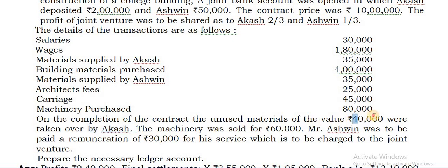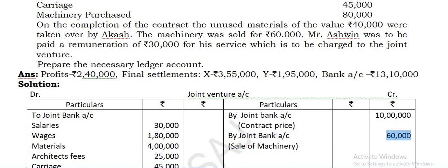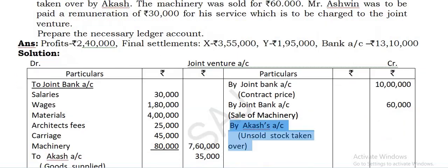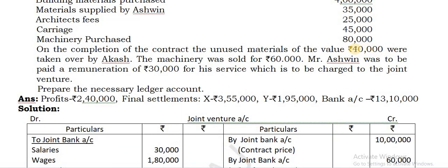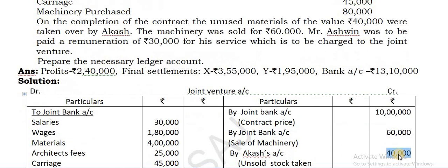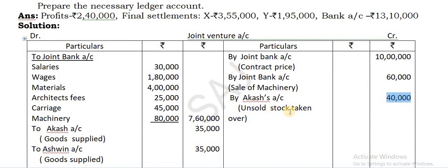This will be taken on the credit side. Write on the credit side by joint bank account, machinery was sold, that you take 60,000. Then you take Akash account 40,000. So 40,000 is the unsold stock being taken over, and there is a joint bank account.